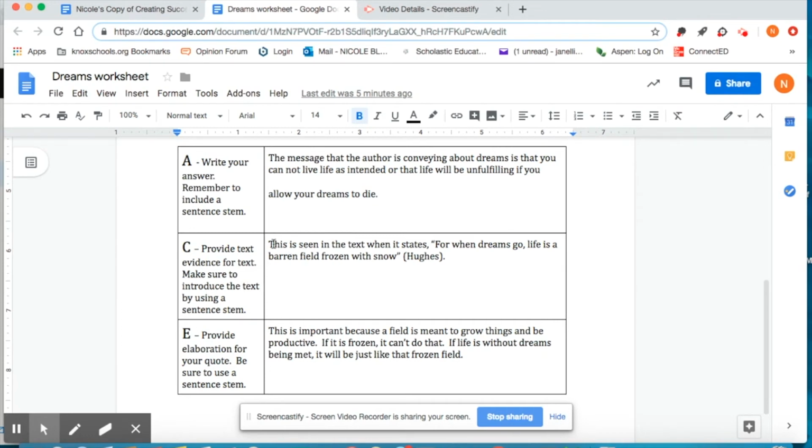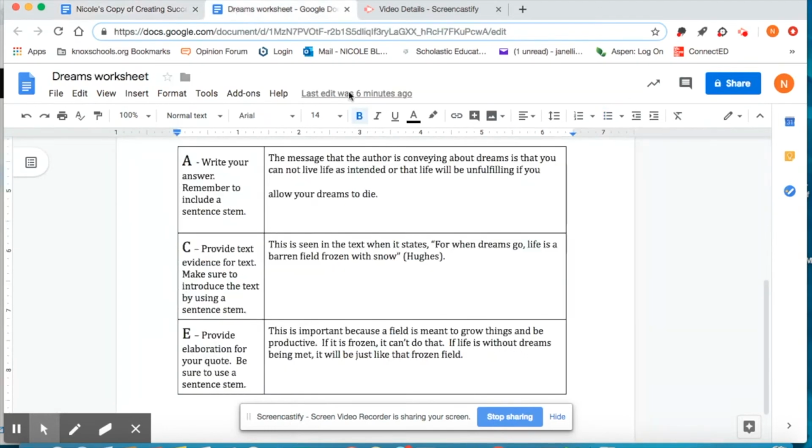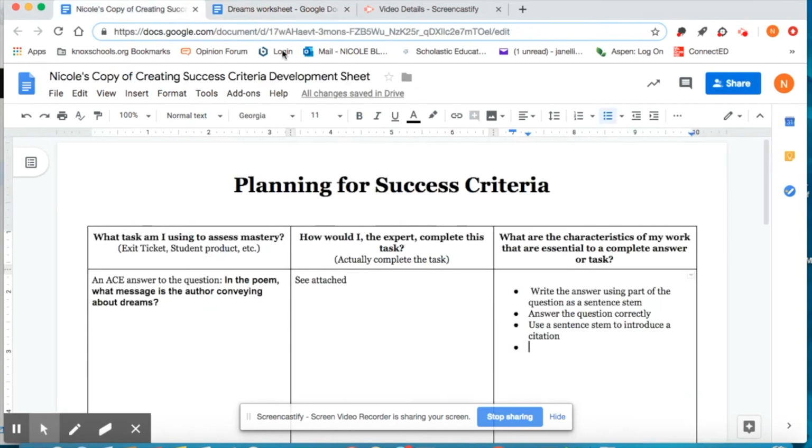So first I'm going to make sure that I use a sentence stem as part of my criteria. And then I have my text evidence. So provide text evidence would be the next part of the criteria that I'm looking for.